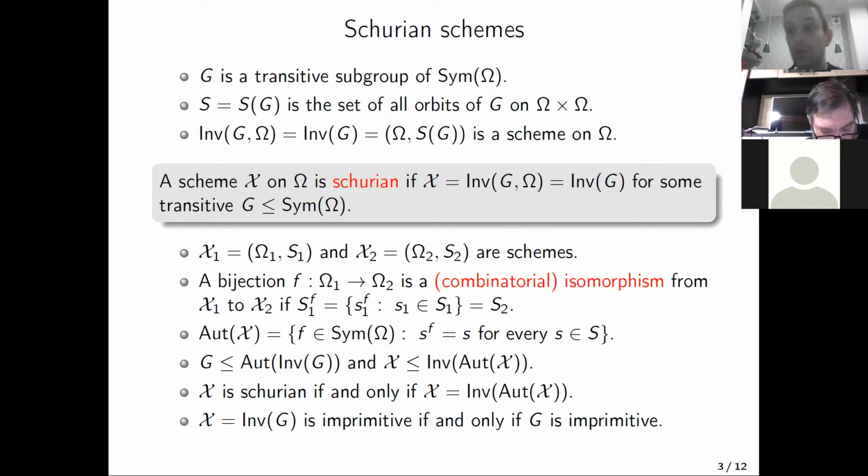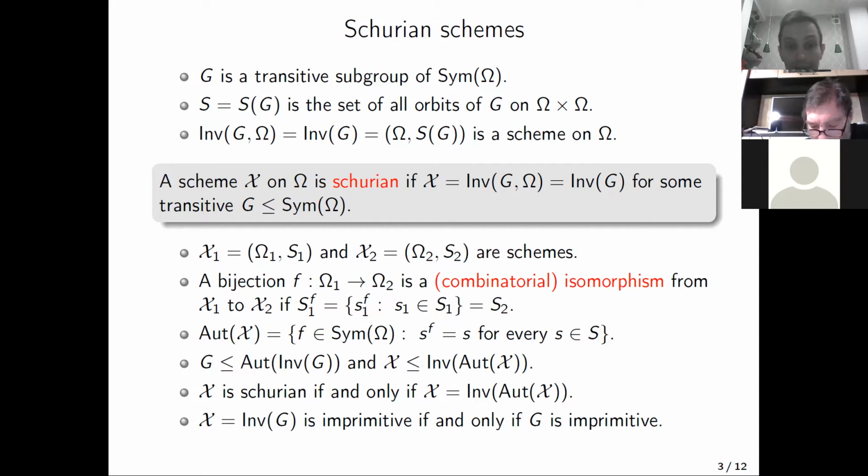The term Schurian was introduced initially by Wielandt for Schur rings, which are special cases of association schemes. Now let X1 and X2 be schemes on the sets omega 1 and omega 2.